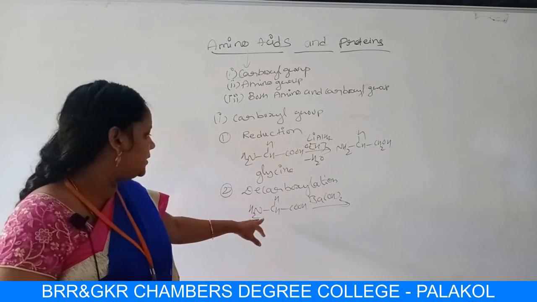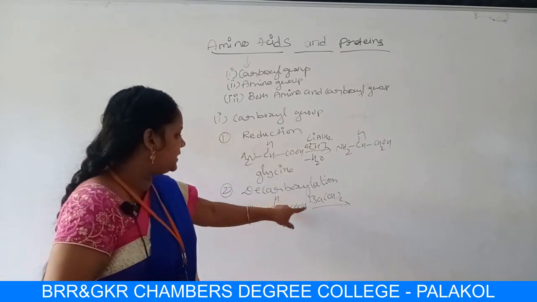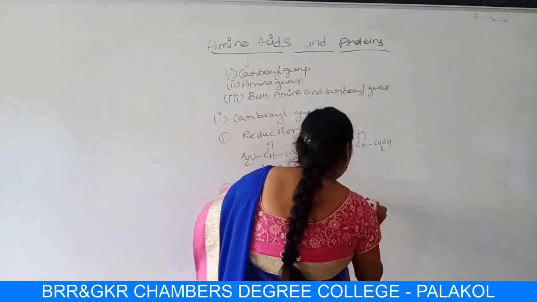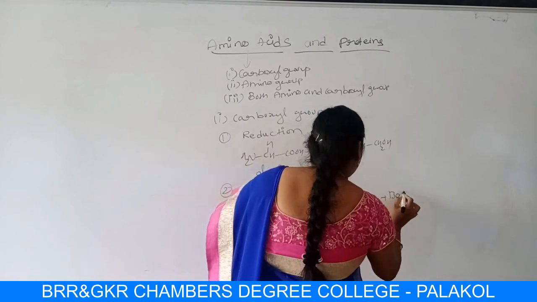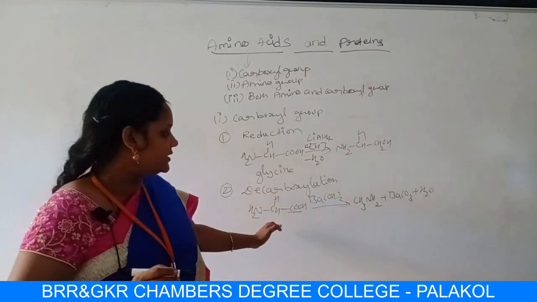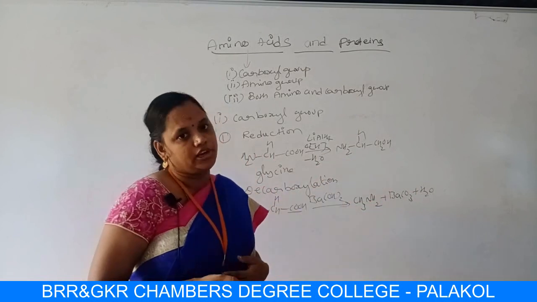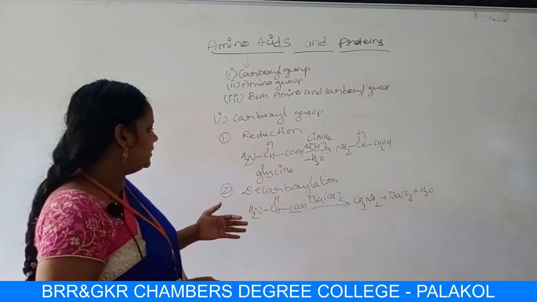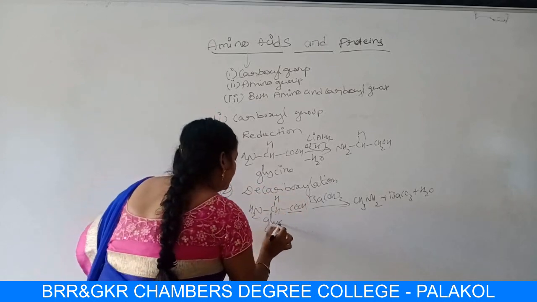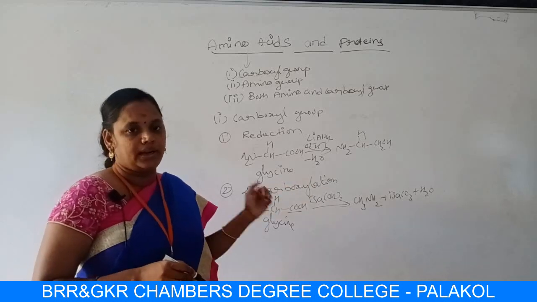So carbon dioxide will be removed and we get CH3NH2. The released carbon dioxide attacks barium hydroxide and forms barium carbonate plus water. This is the reaction that happens when glycine is treated with barium hydroxide.